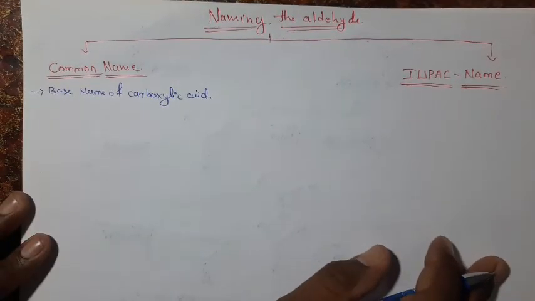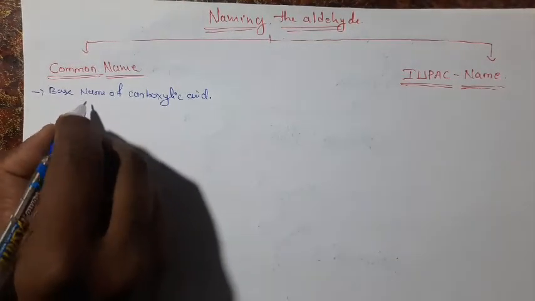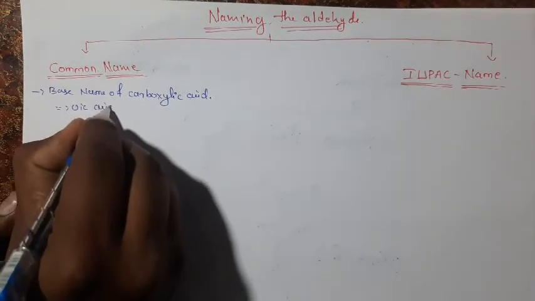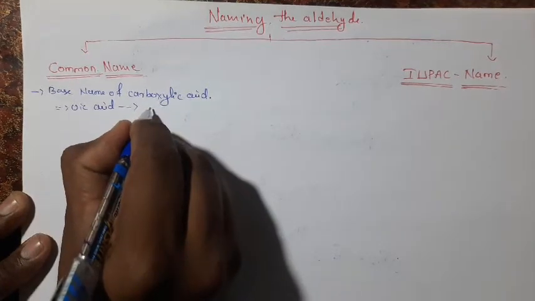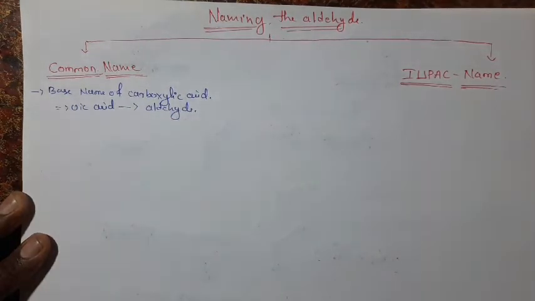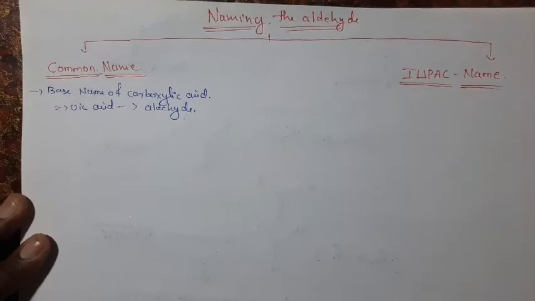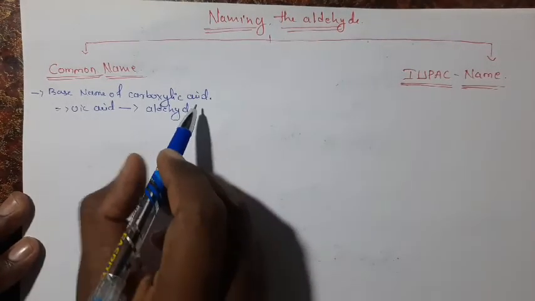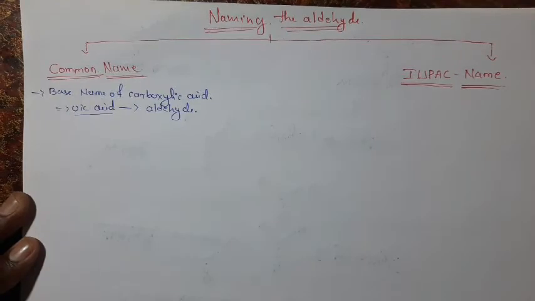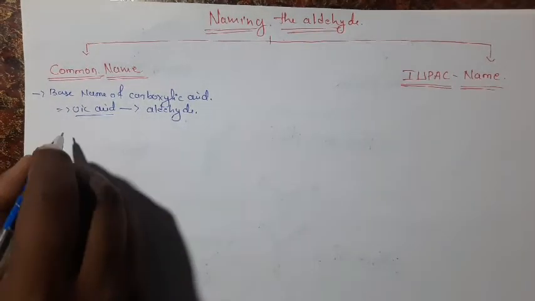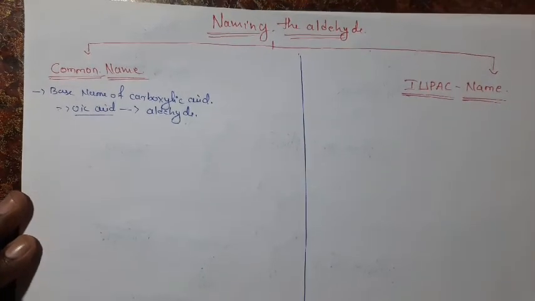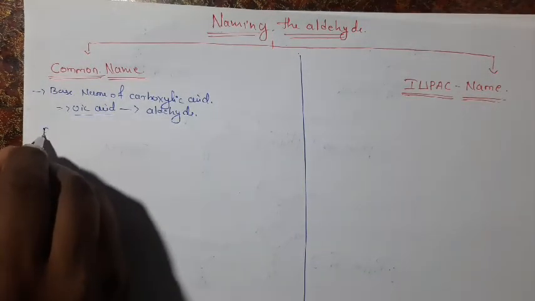Here, the oic acid is replaced by the suffix aldehyde. In common naming of aldehyde, the name of the carboxylic acid, in carboxylic acid the oic acid is replaced by the suffix aldehyde. For example,